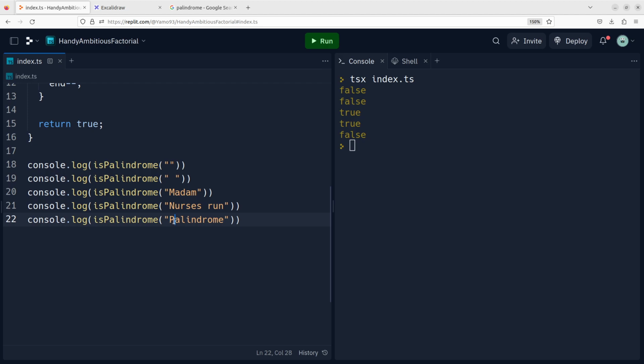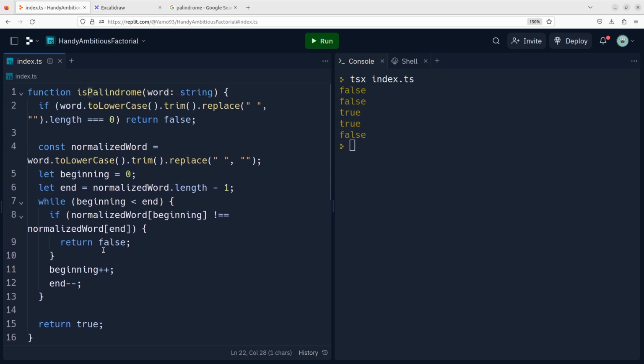So it won't even exhaust the whole string. It won't search anymore because it already knows that it's false, right? So it doesn't have to continue. That's why it breaks out of the function immediately and returns false. This is one of the things that makes this so efficient.